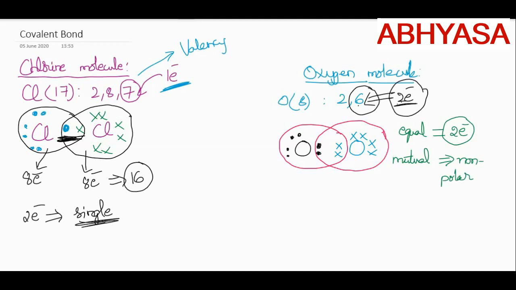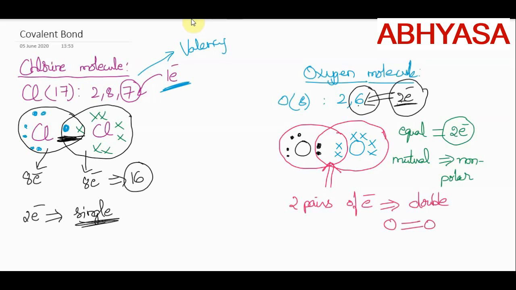So if you are very strong in the basics, you can understand any topic of chemistry or any topic of any subject. Now here, as totally 4 electrons are involved, meaning 2 pairs of electrons are involved. When 2 pairs of electrons are involved, the bond formed between the 2 oxygen atoms is a double bond. So we represent it like this. Oxygen, double bond, oxygen. So there is a double bond in the case of oxygen.